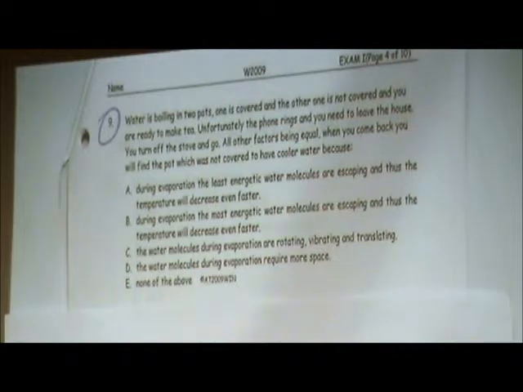If everything else is the same, except one is covered and the other one is not, when you come back, you find the pot which has no cover is cooler than the one that is covered. And here are different statements saying why. So we should pick the correct answer here.